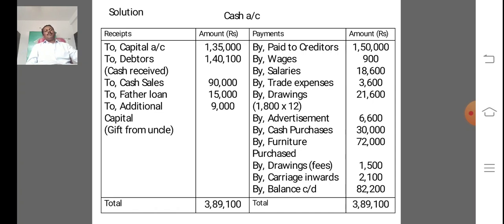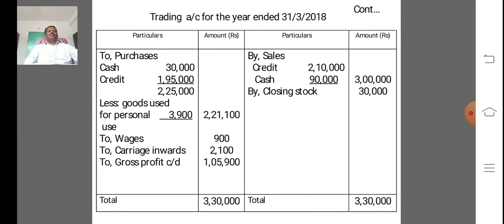By furniture purchased 72,000. By drawings, that is fees 1,500. Carriage inwards 2,100. And balance carried down 82,200. The total is 3,89,100.